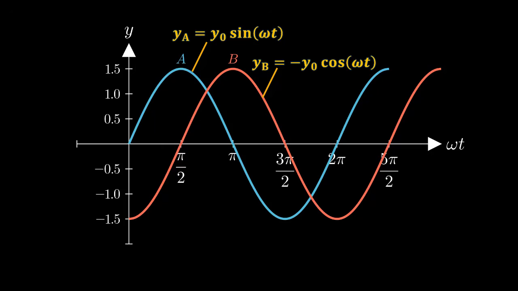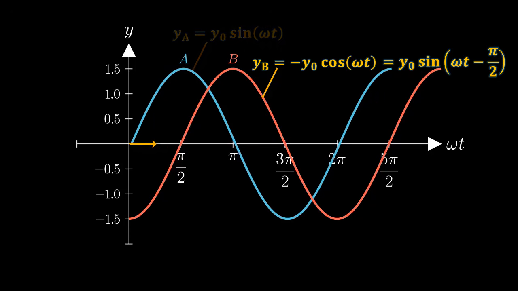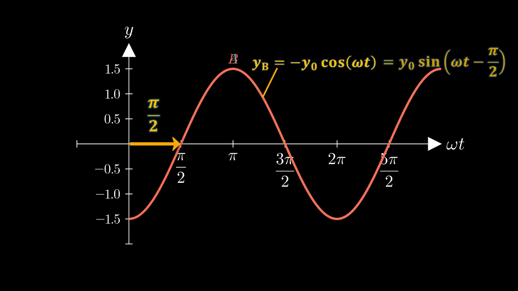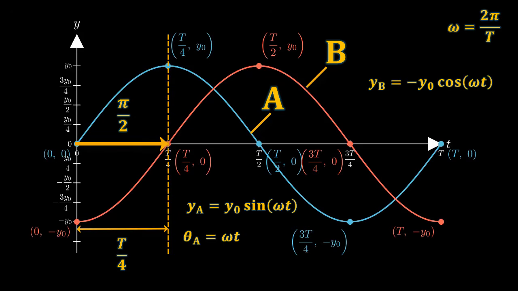But if you look closely, minus y naught cos omega t is just y naught sine omega t minus pi by 2. In other words, minus y naught cos omega t is just y naught sine omega t, but delayed by pi by 2. So we can write yb equals to y naught sine omega t minus pi by 2.